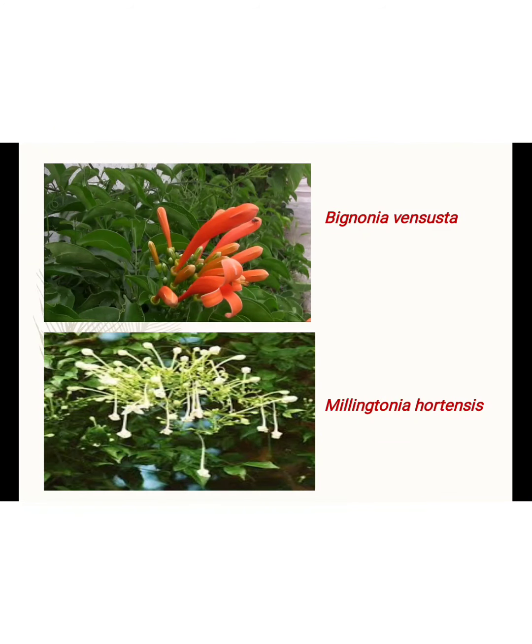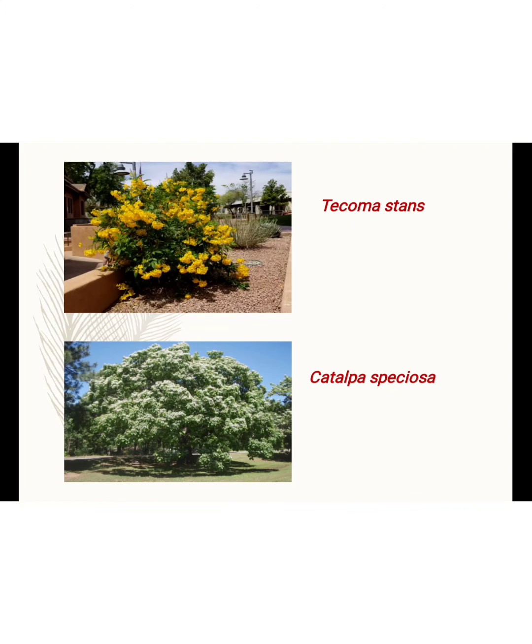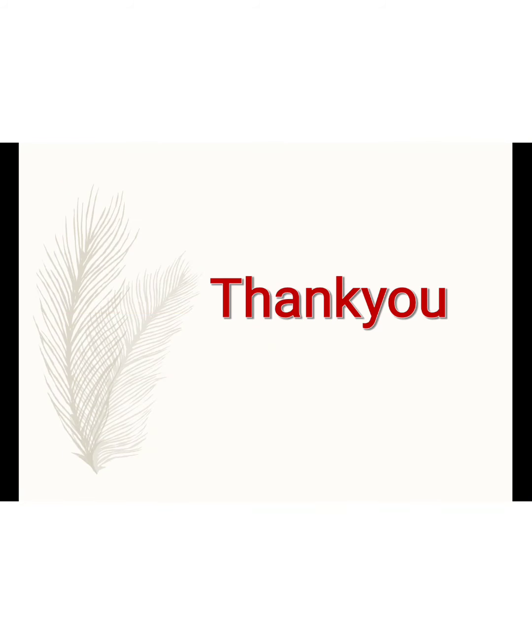These are some examples of the Bignoniaceae family: Bignonia venusta, then Millingtonia hortensis, then Tecoma stans. This is commonly distributed in our area. Then Catalpa bignonioides. Thank you.